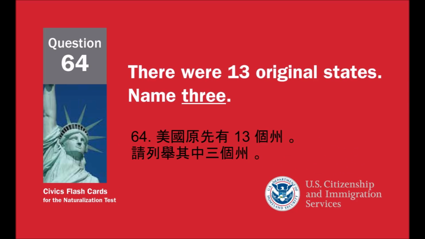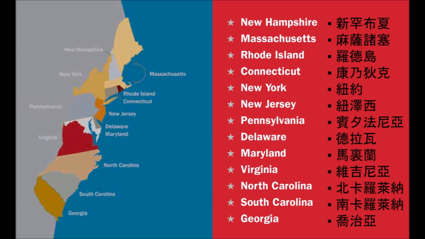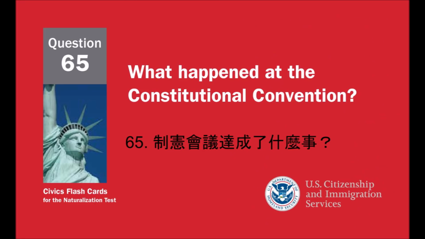There were 13 original states. Name 3. New Hampshire, Massachusetts, Rhode Island, Connecticut, New York, New Jersey, Pennsylvania, Delaware, Maryland, Virginia, North Carolina, South Carolina, Georgia. What happened at the Constitutional Convention?